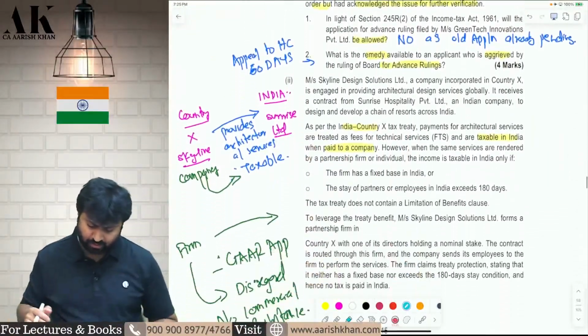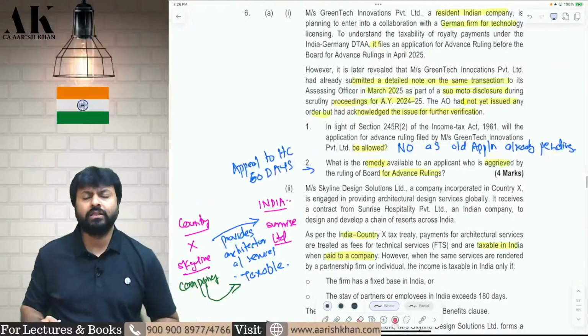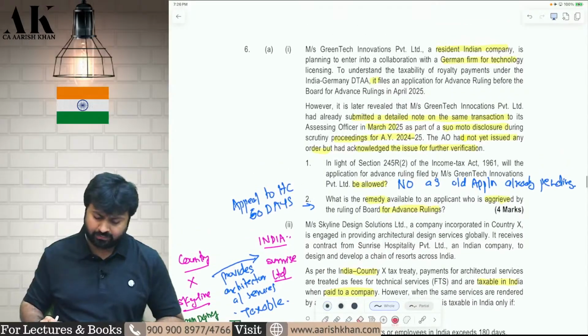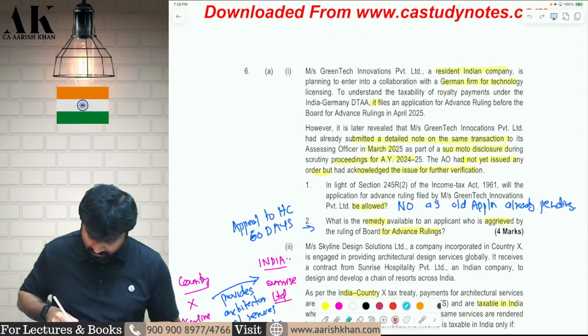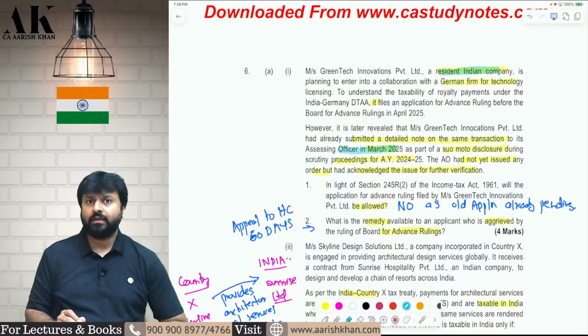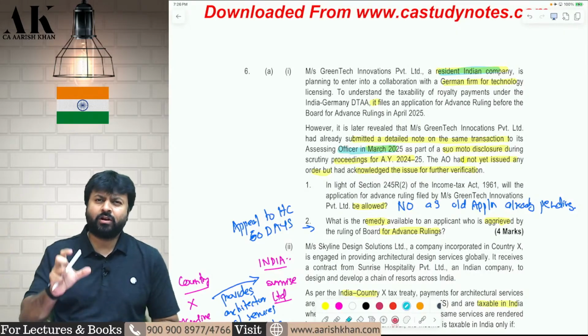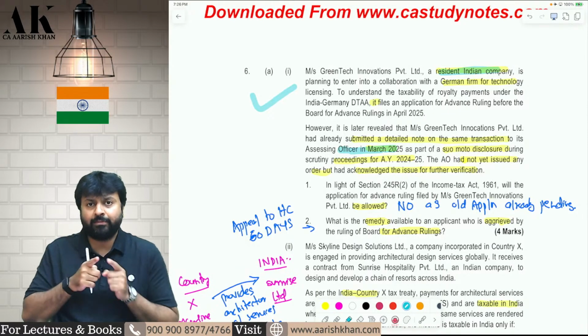Now the next question is a good question. Let me discuss this question. Last 2-3 questions are good questions. These are not repeated from the earlier paper, so we will discuss this. There is a resident Indian company. What is this company doing? They have already made an application to the assessing officer on a particular matter. Now they want to go to the Board for Advance Ruling also. Can they approach both of them together?